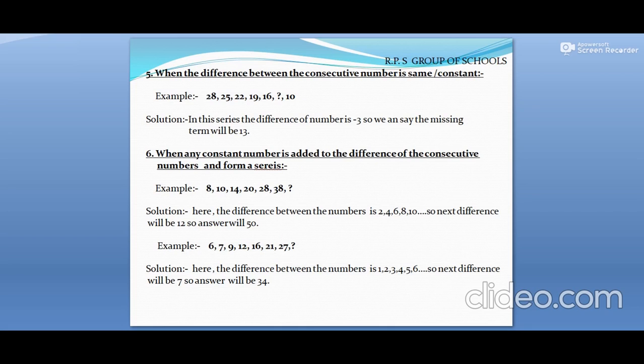Now, when a constant number is added to the difference of the consecutive numbers, it forms a series. This concept is applied and we are going to understand it through this simple example. See the example, we have the numbers 8, 10, 14, 20, 28, 38. Solution: here the differences between the numbers are 2, 4, 6, 8, 10. So the next difference will be 12, so the answer will be 50. Example: 6, 7, 9, 12, 16, 21, 27. Next we need to find. Solution: here the differences between the numbers are 1, 2, 3, 4, 5, 6. So the next will be 7, so the answer will be 34.